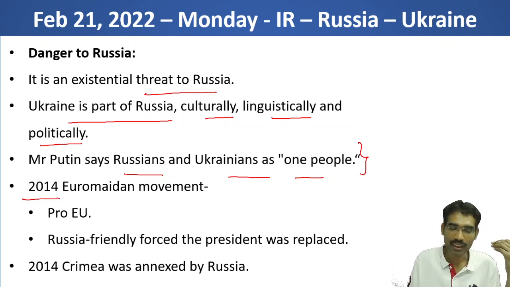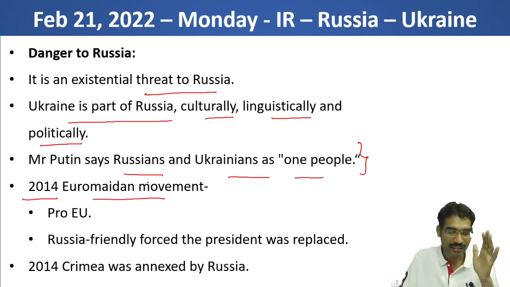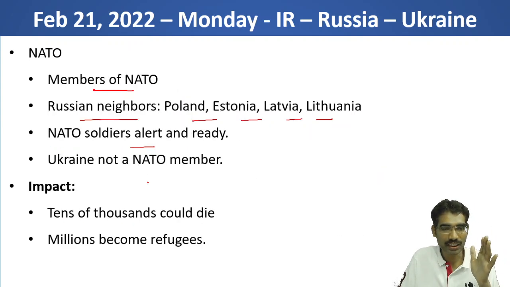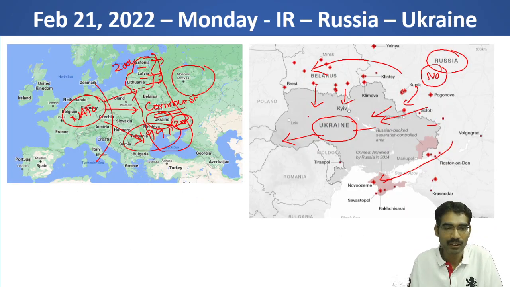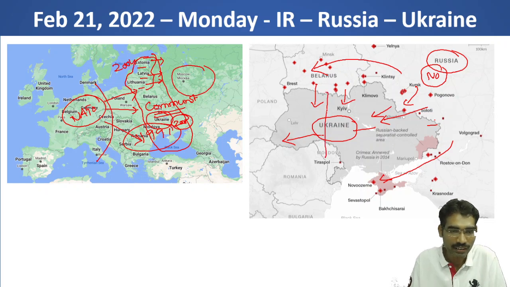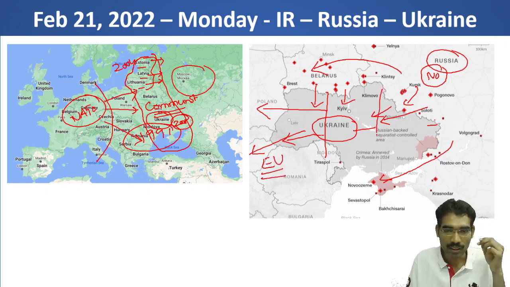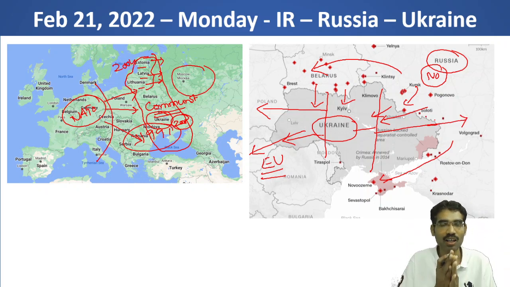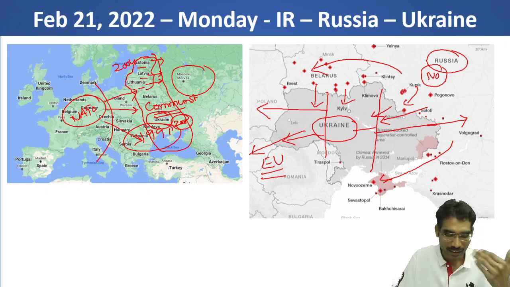In 2014, the Euromaidan movement also took place. There was a split in Ukrainian society: some people wanted more integration with the western part of Europe, that is the European Union and NATO, and one part of Ukraine wanted closer ties with Russia. So the entire society of Ukraine was also divided on this line. This is the triggering point, and it is creating a civil war situation in Ukraine.